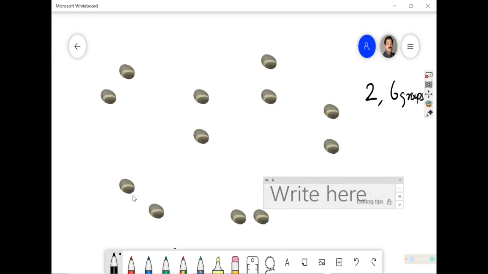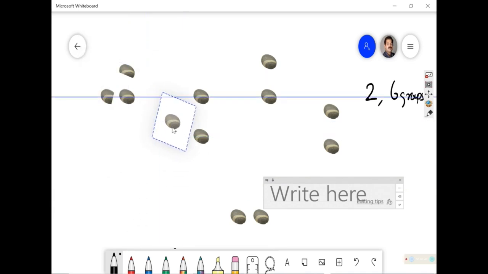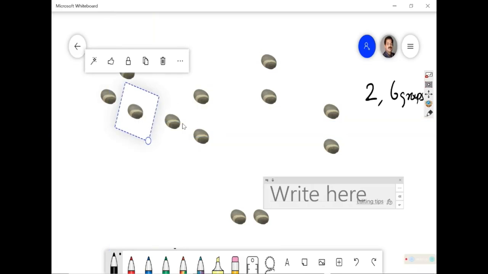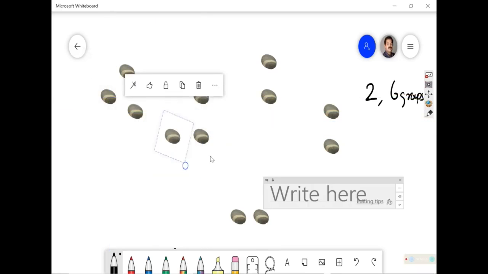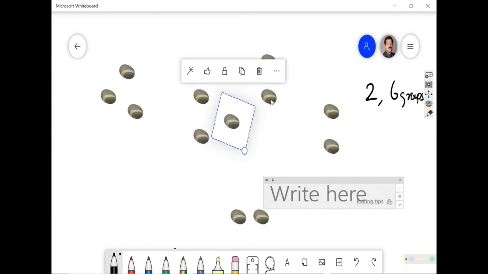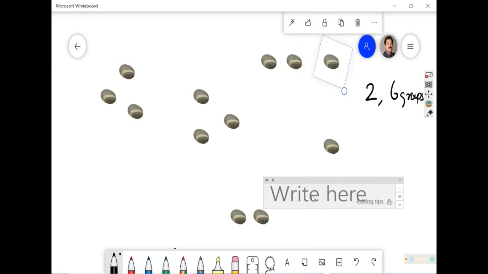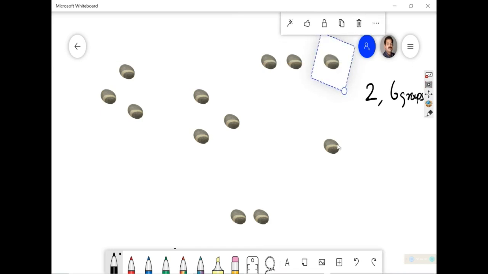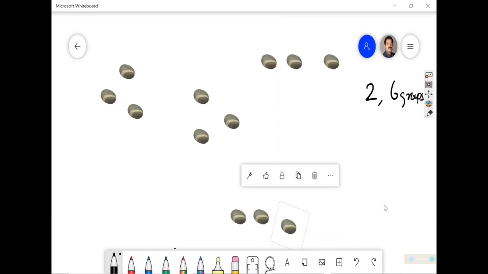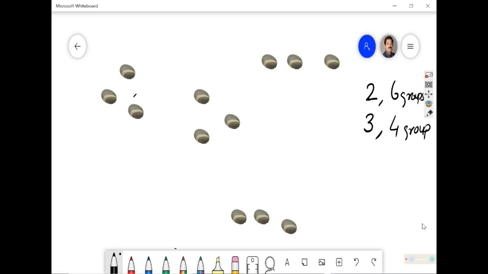Now what I will do, I will make a group of 3. I will put this along with this. Okay, so this will come along with this. No problem, we'll keep it here a little away. This I will keep here, and I will add 1 from here. 3 are there, a group of 3. Let me put this along with this. So I made a group of 3 now. When I made groups of 3, I got 1, 2, 3, 4 groups. Each group contains 3 pebbles.